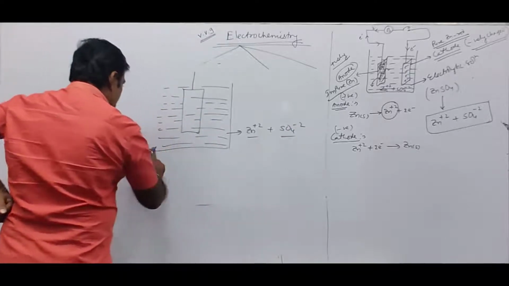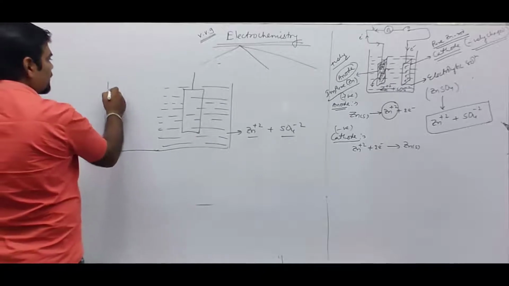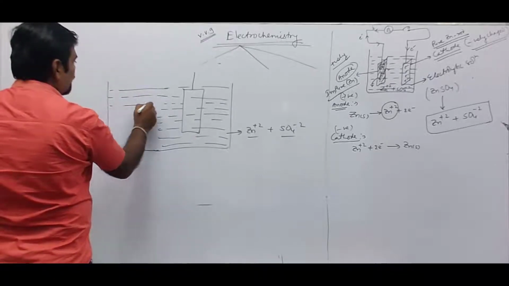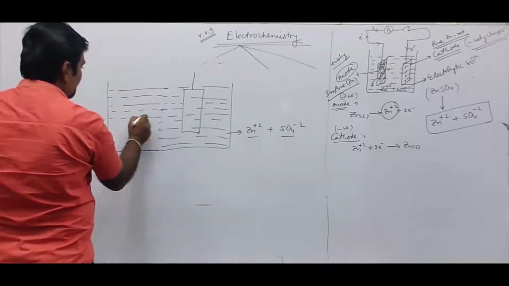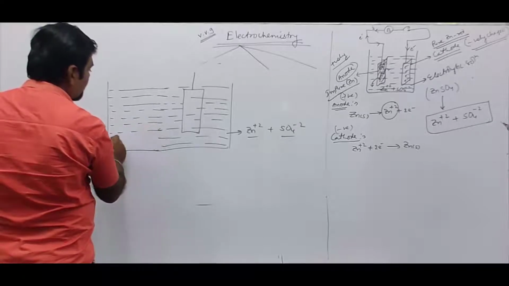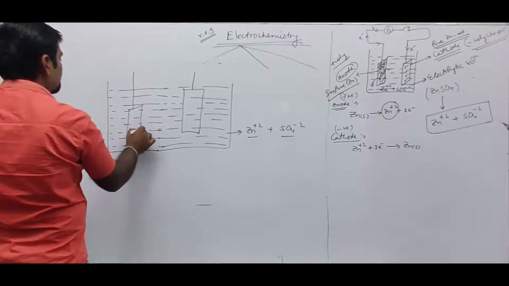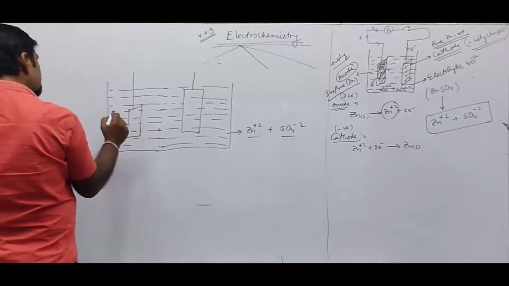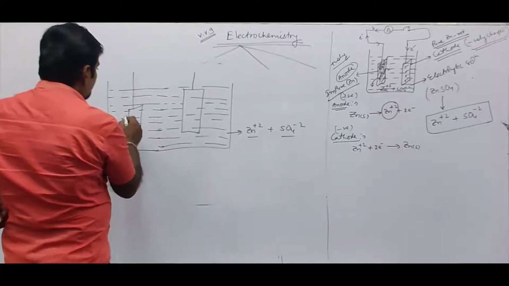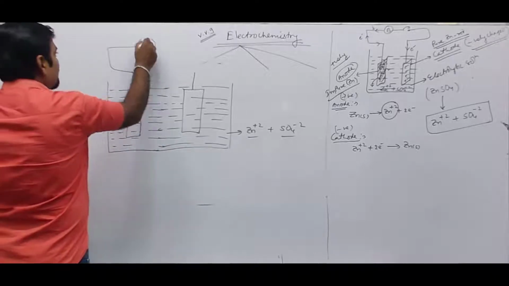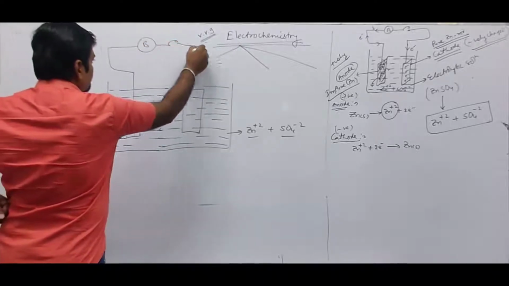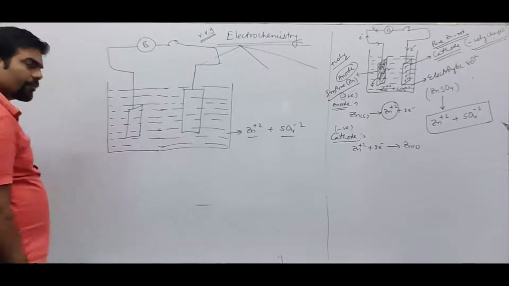From this solution itself, let's say we have another rod. Another rod we have taken. This is a zinc rod. So in this solution, we are passing electric current. Okay.